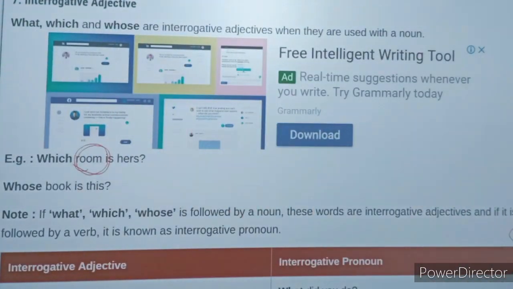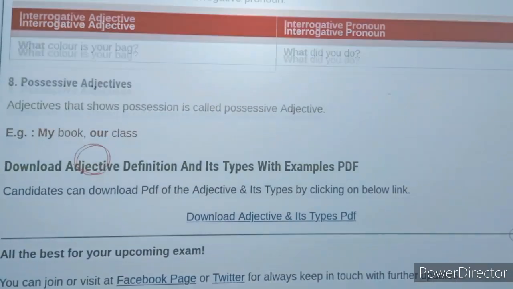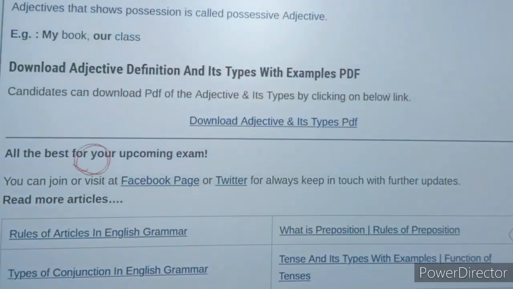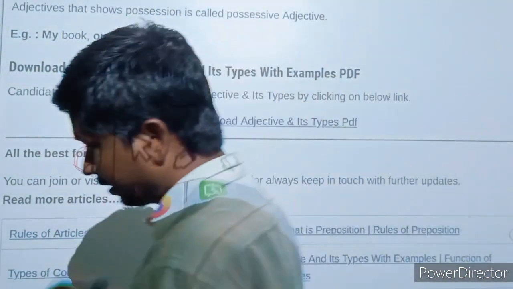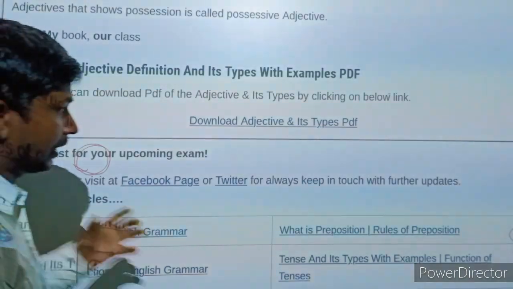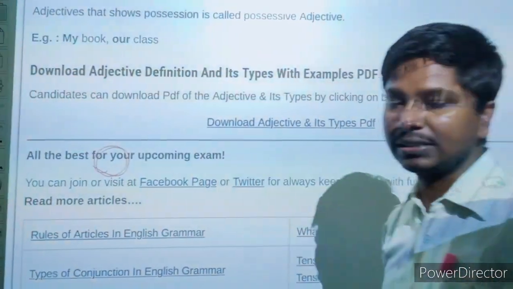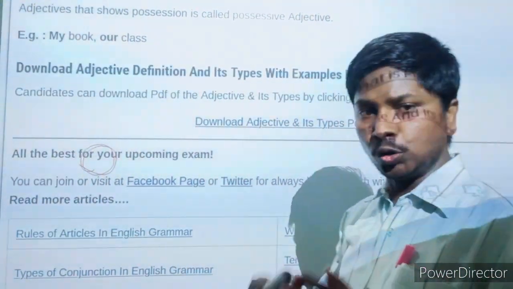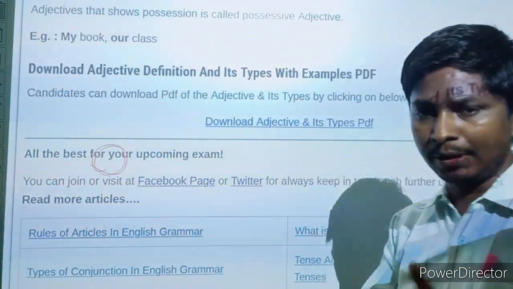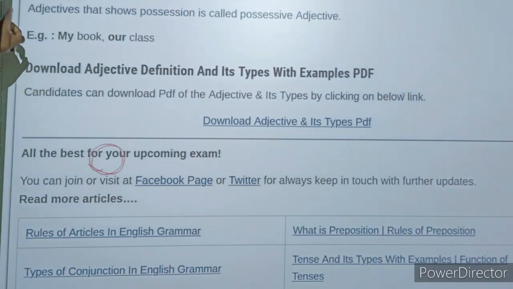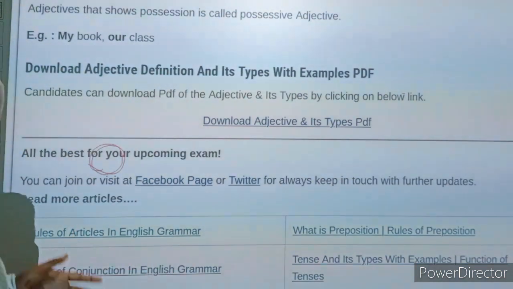The next one, the 8th number, possessive adjective. As I have told you, the same kind of pronoun and the same kind of adjective can be repeated in both of the lessons. So don't be confused, but find the difference between the pronoun and the adjective. Here you have already talked about possessive pronoun in the previous lesson, but here you have to study possessive adjective. What is the difference between possessive pronoun and possessive adjective?